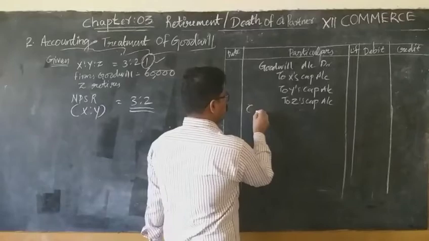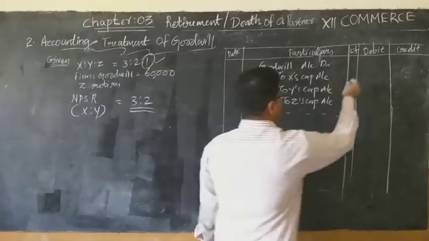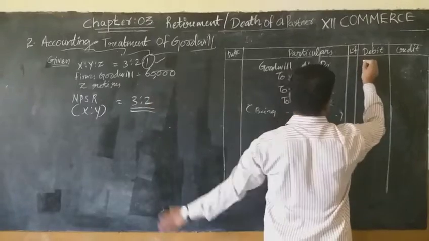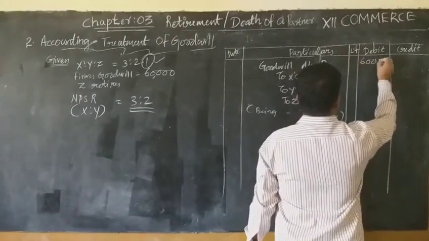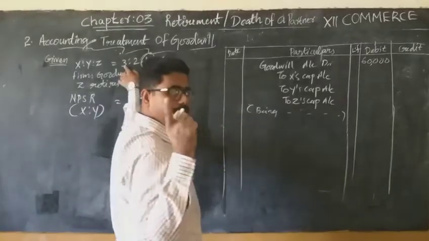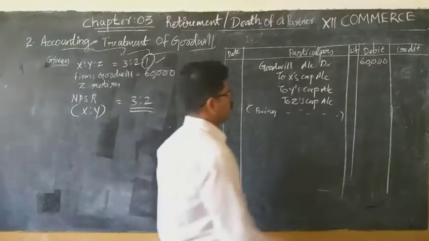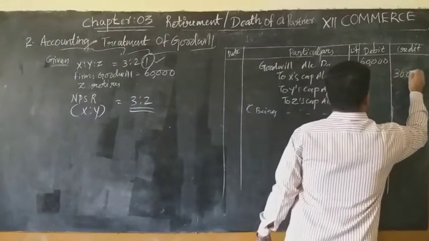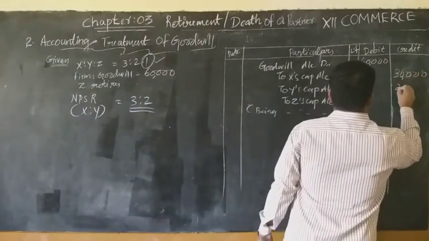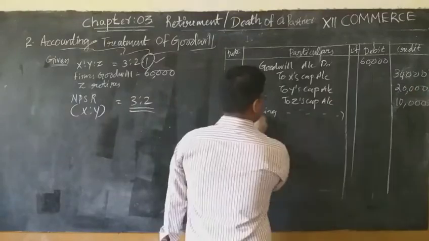Narration: being goodwill raised at its full value. What is the goodwill value? 60,000, in the old ratio 3:2:1. That means 30,000, then 20,000, then 10,000. Goodwill raised.